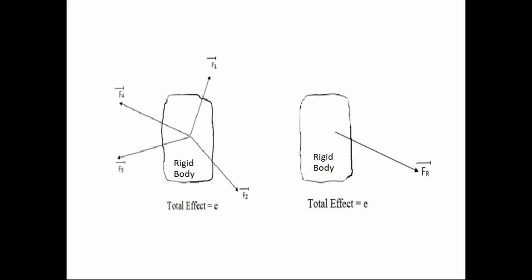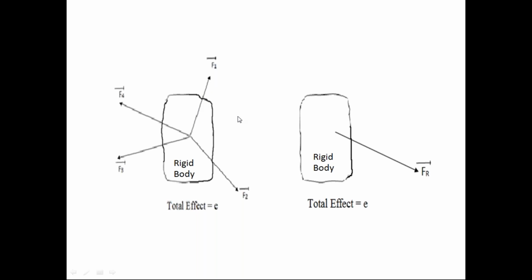Now listen everyone, if the force system acting on the rigid body is replaced with only one force, and if that one force has the same effect on the body as that of this force system, we can call this one force the resultant force of this force system.